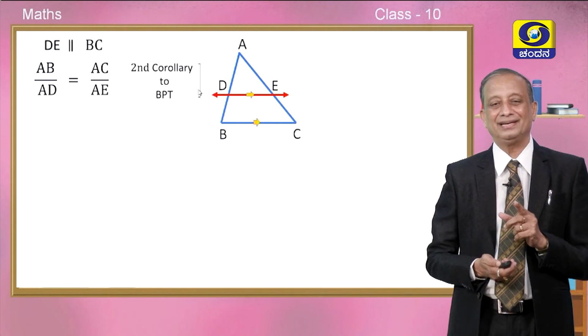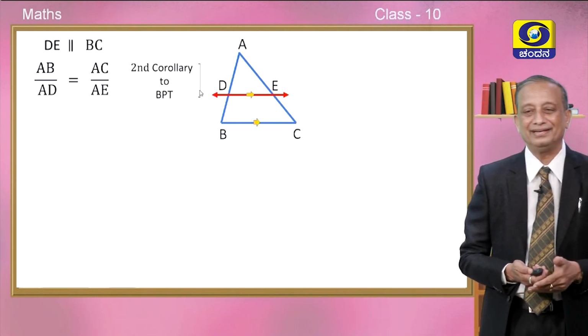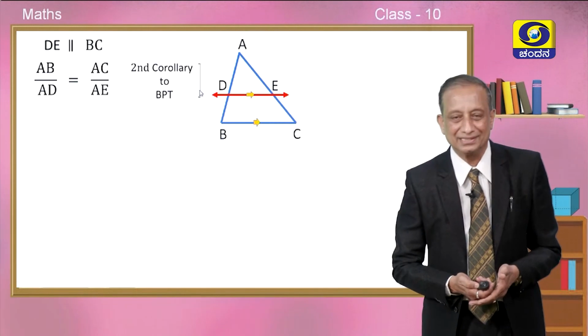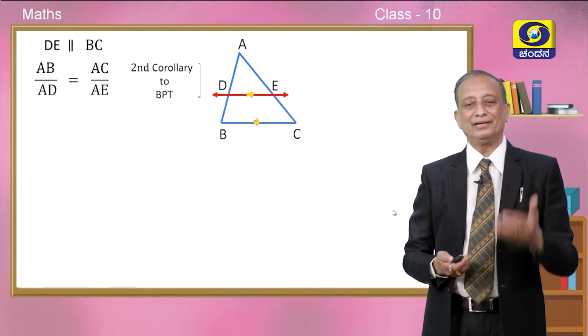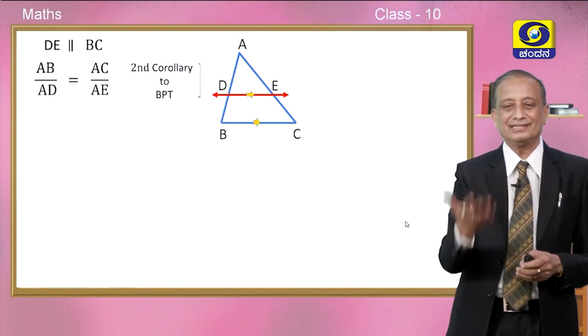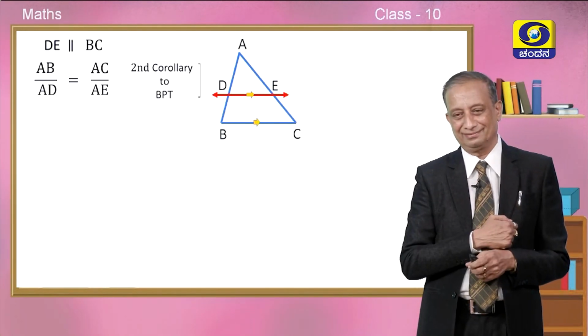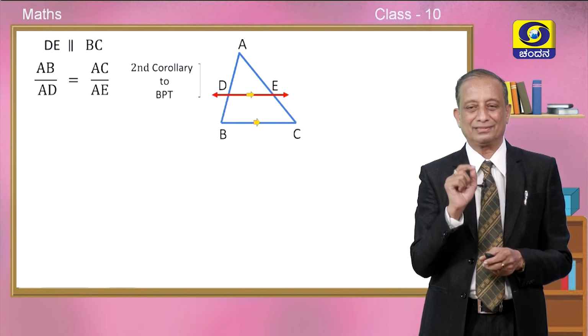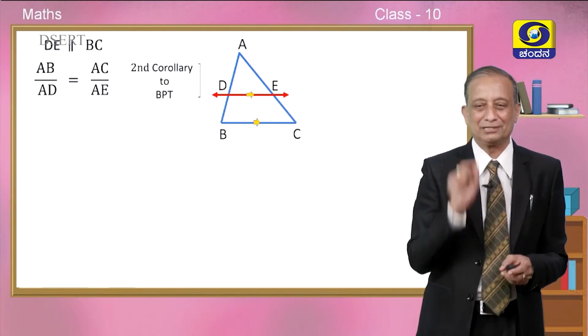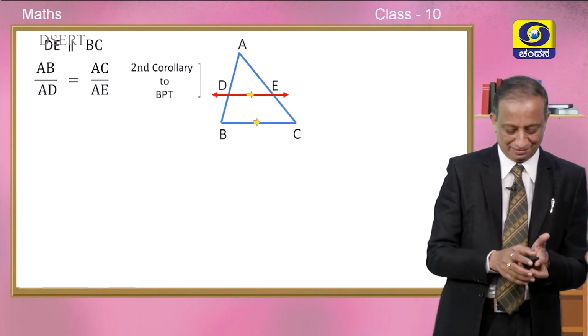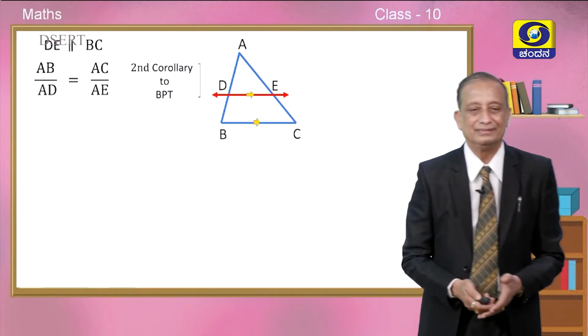This is the second corollary. This is what we realized just now. In corollary 1 and corollary 2, nothing is said about BC and DE, children. Don't you think we should have some comparison between BC and DE also? Shall we explore this? Okay, good, we will explore this.